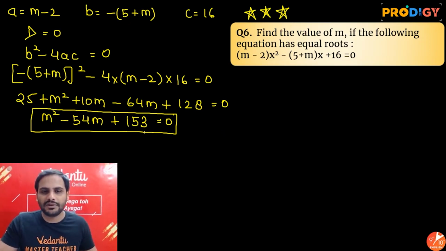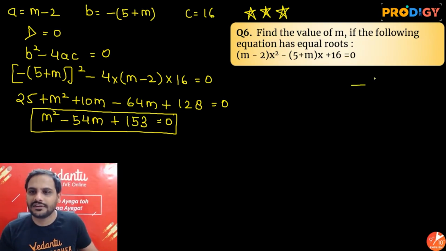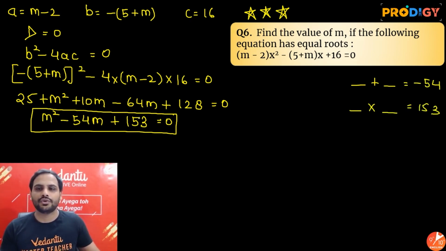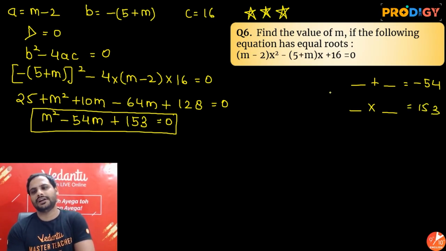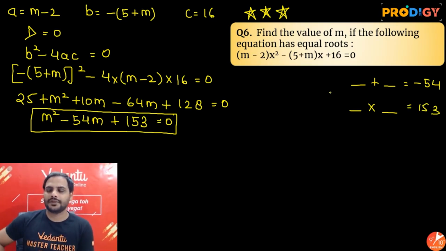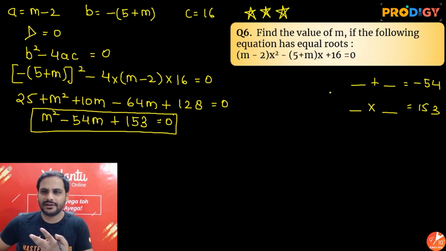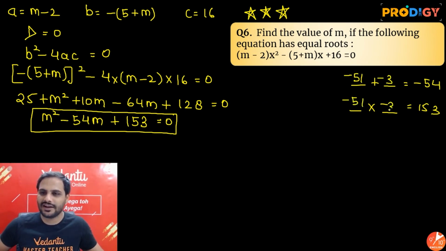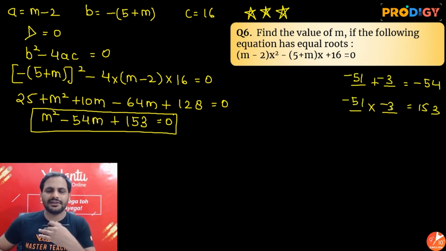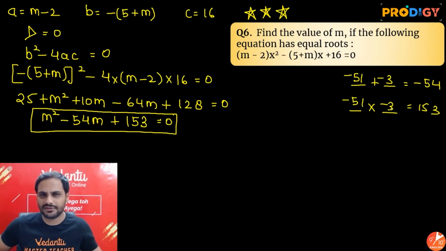So we want two numbers such that their addition is equal to minus 54 and their multiplication is equal to 153. So obviously 153, if I divide it by 3, 51, okay, got it, 51 and 3. All right, so it is minus 51 and minus 3. I try to factorize the number, the one which is in the product, and try to see what combination is working.